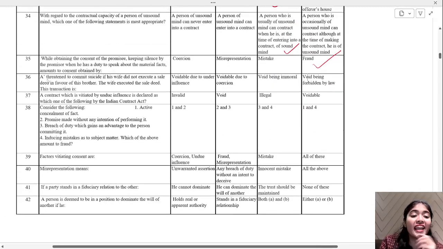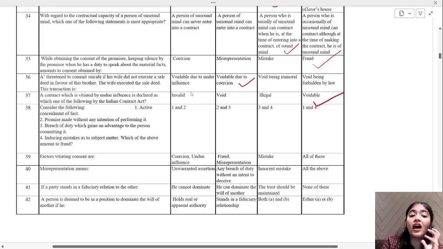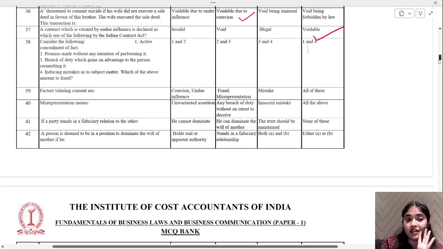A threatened to commit suicide if his wife did not execute a sale deed in favor of his brother. Wife executed the sale deed. So now this transaction is voidable due to coercion, because coercion is applied. They said, if you don't do this, I'll commit suicide. Suicide comes under coercion. A contract which is vitiated by undue influence is declared as which one of the following by the Indian Contract Act? It is a voidable contract. Undue influence, fraud, misrepresentation, coercion, all these will come under your voidable contracts.